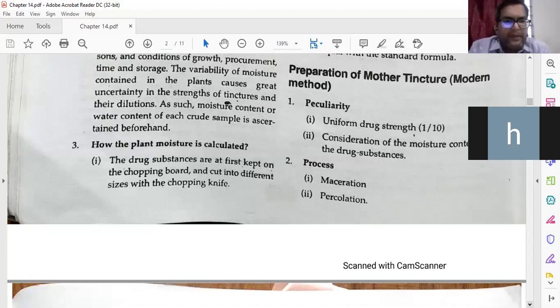The drug substances are at first kept on the chopping board and cut into different sizes with the help of a chopping knife. Means you have to take, suppose we are taking calendula. Just take an example of calendula. So we all are taking calendula, and we are chopping it on the chopping board with the help of the chopping knife. Now next what we have to do, we will see.